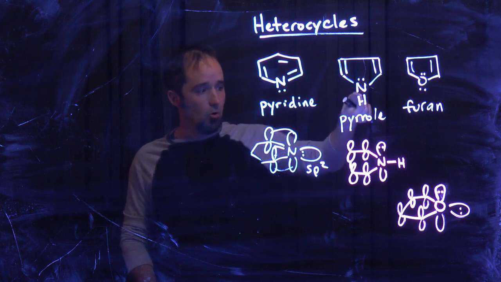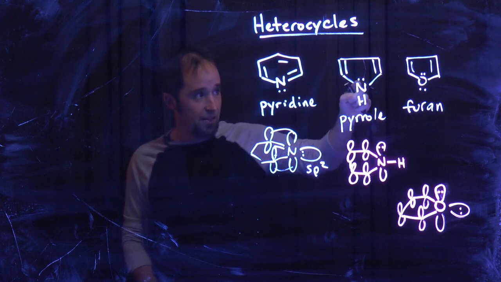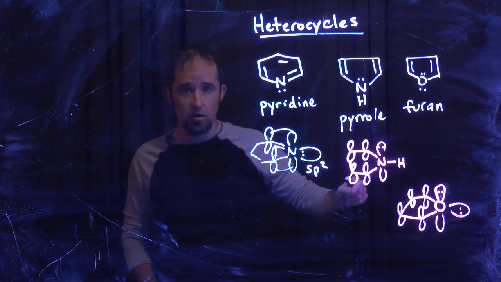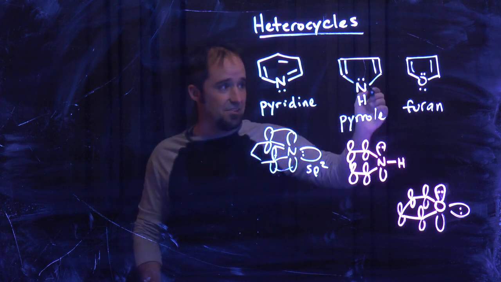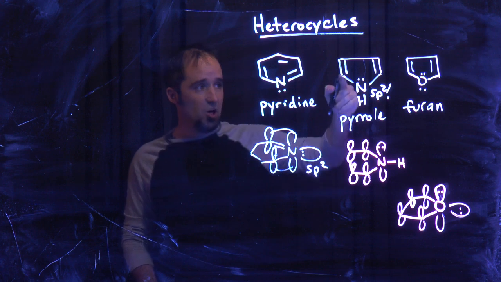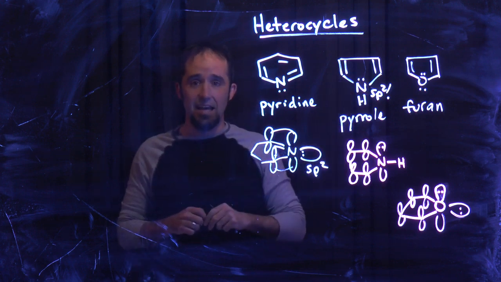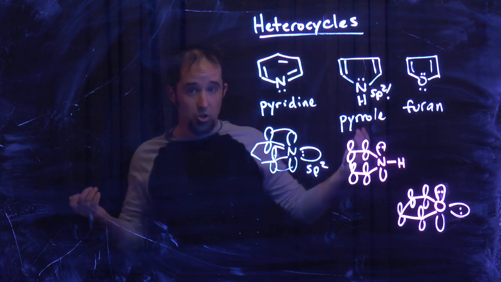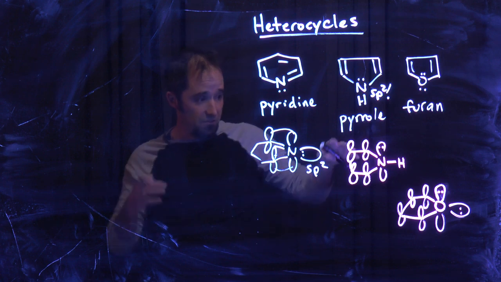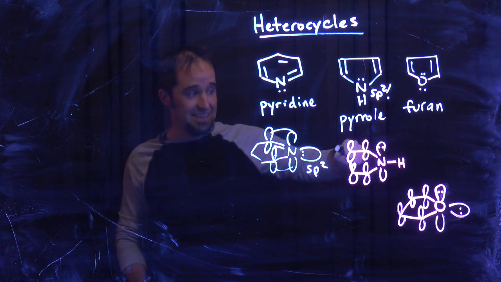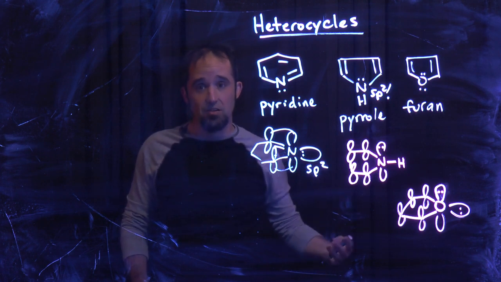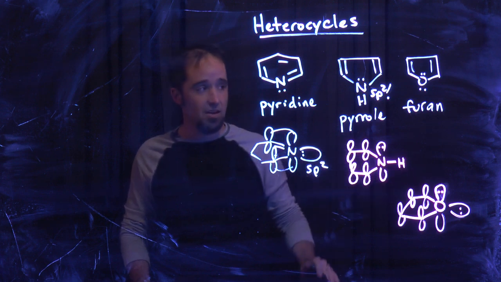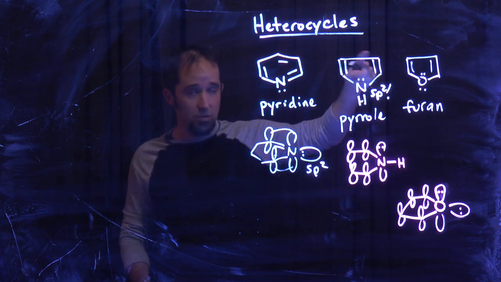But here in pyrrole, that hydrogen is in the plane. That lone pair is in a p orbital and overlapping all the other electrons. So that kind of means that this nitrogen is sp2, even though it's connected to 4 things, and in Chem 250, we might have said, isn't this sp3? Well, it could be sp3 if it wanted to be, but if it distorts to be planar like this, it gets to have conjugation, and conjugation is good. It's stabilizing. And so it will naturally find this planar shape, and that lone pair will be conjugated with those pi bonds.